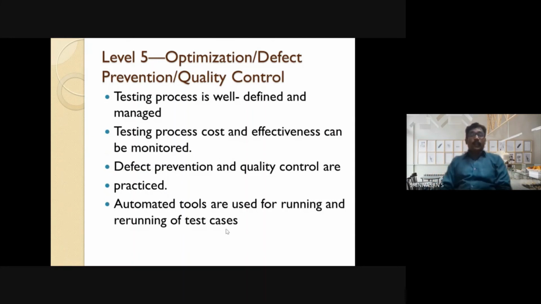In this level, companies define the test process completely and it is managed by a set of people. The test process cost effectiveness will be monitored. The defect prevention and quality control take place in the organization. The organization uses automation tools for running as well as rerunning the test cases in this level.